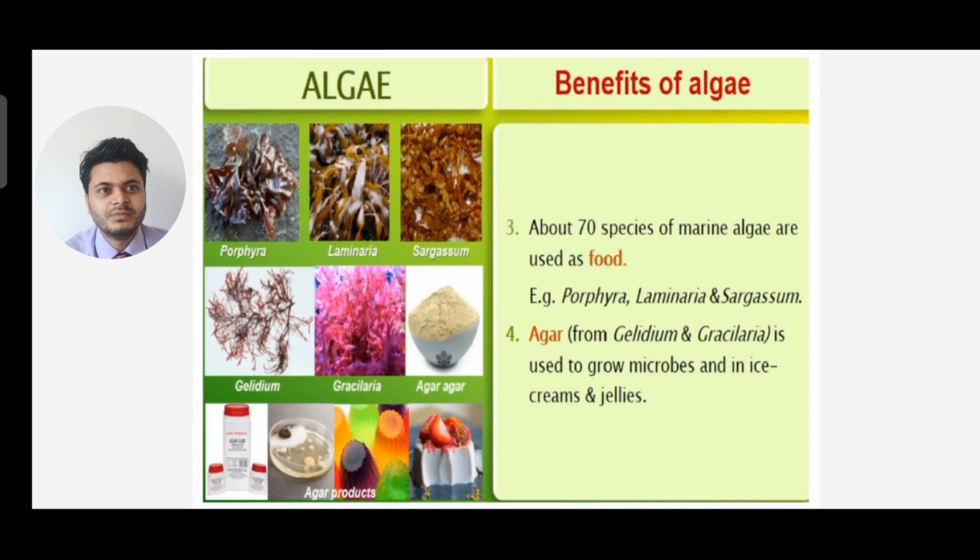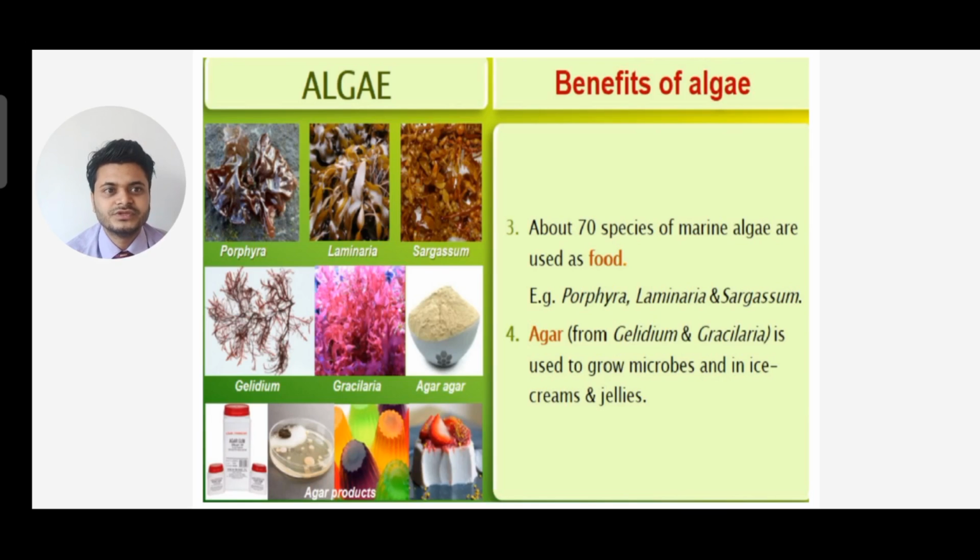Now you can see about 70 species of marine algae are used as food. You can see how beneficial it is. Examples: Porphyra, Laminaria, Sargassum. Next point is agar from Gelidium and Gracilaria.